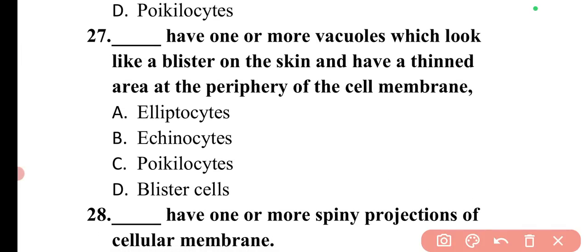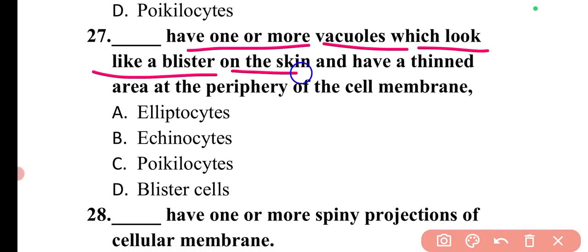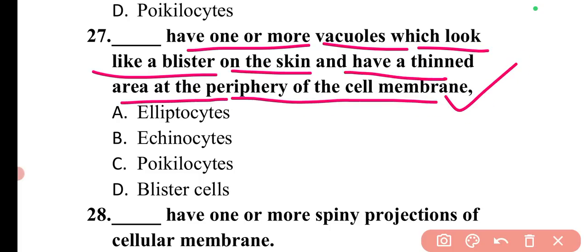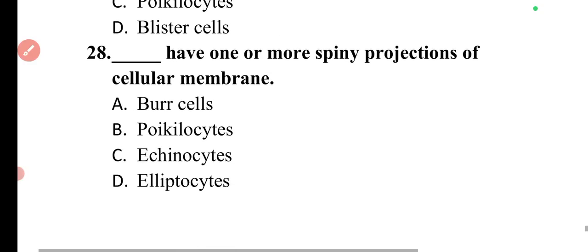Next question is: dash have one or more vacuoles which look like a blister on the skin and have a thinned area at the periphery of the cell membrane. So these all are the blister cells. So here option D is correct.